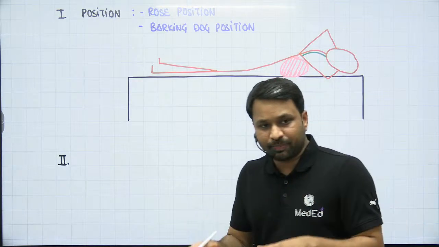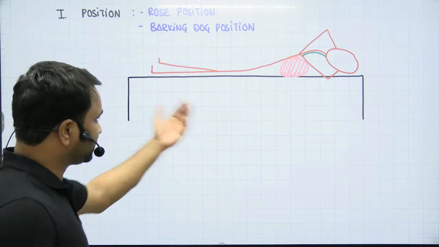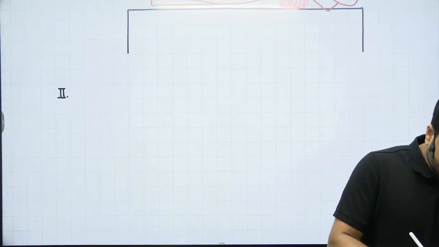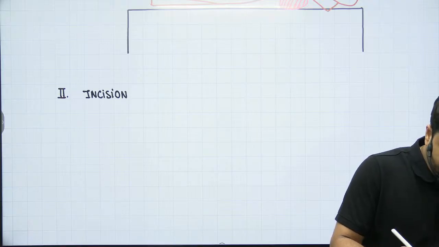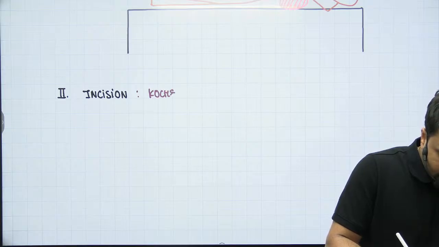So you have put the patient in a position, there is a hyperextension of the neck, and the neck is adequately exposed. Now what? Obviously you have to give an incision. So the second thing is going to be the incision of the thyroid surgery. Now the incision that we can give you here is what we name as the Kocher's incision.